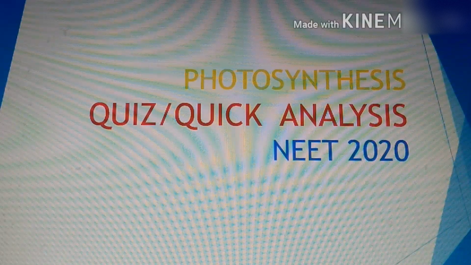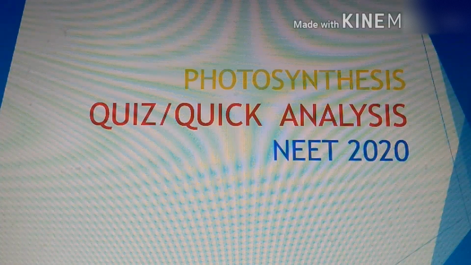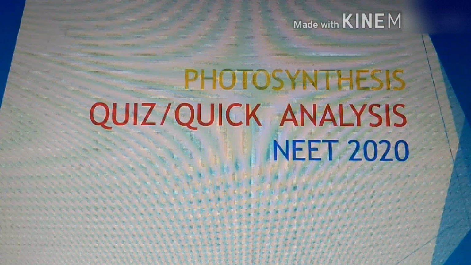So, see here. Today I am going to run the quiz pattern on photosynthesis. So, you do one thing. Before this, if you have not seen the photosynthesis video, go to the YouTube channel Mahadev Munde, and see the video on the quick recap of photosynthesis. That will be fruitful for you to analyze this quiz pattern.